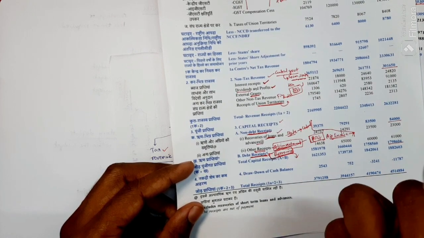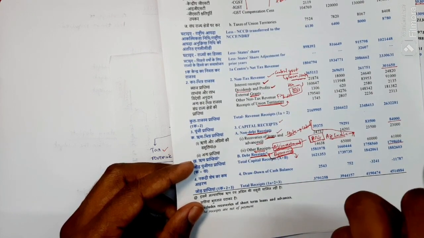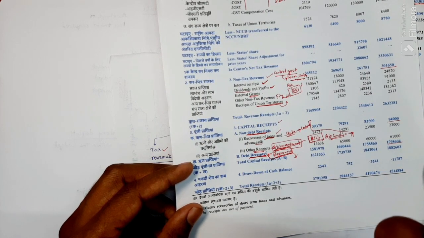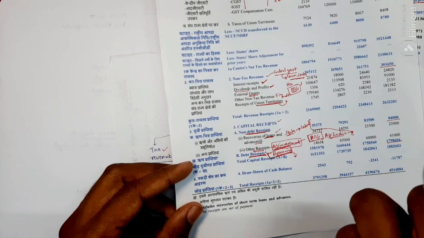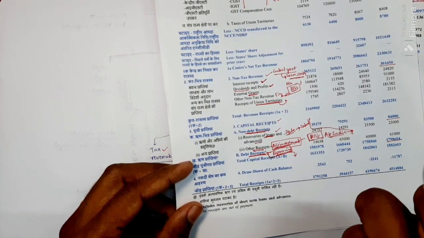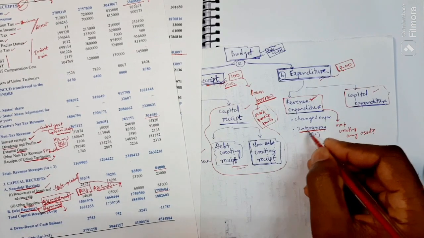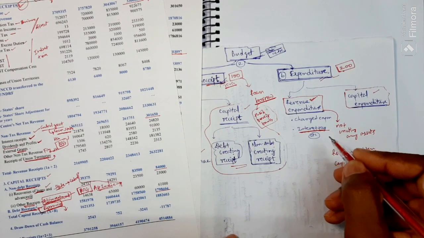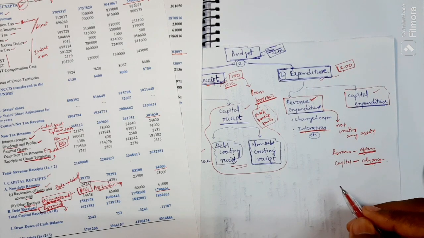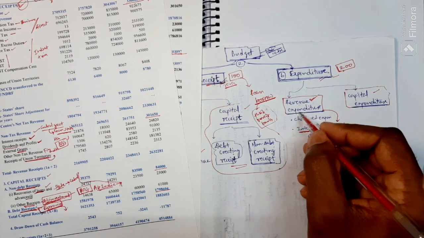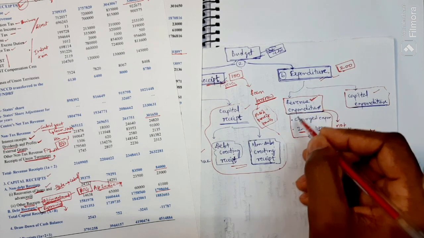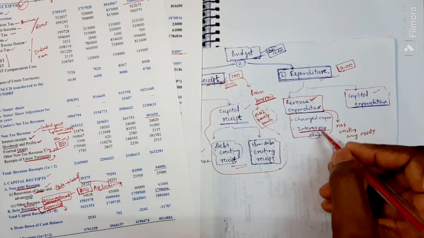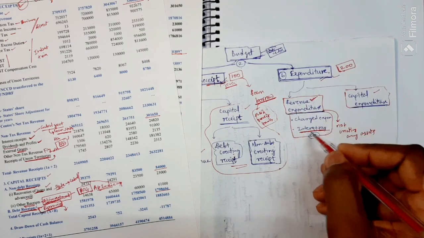You know the government will pay interest in future for your money. That is what interest payment means. The government has to pay interest for its borrowing. The interest has to be paid often. That is revenue expenditure. These are not creating any asset.